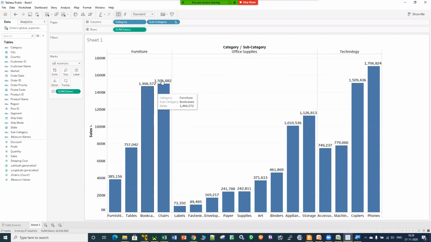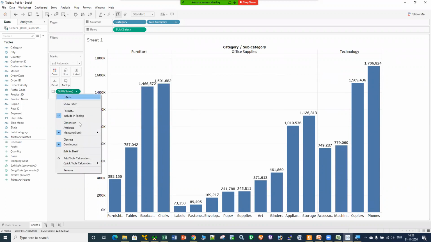Now I want to convert that number into percentage values. Click over here on this label pill, go to quick table calculation, and click on percentage of total.